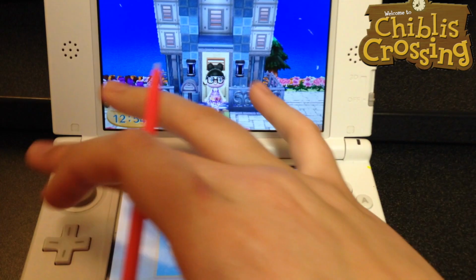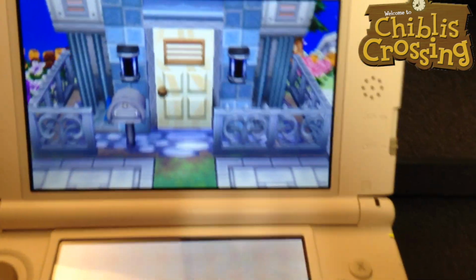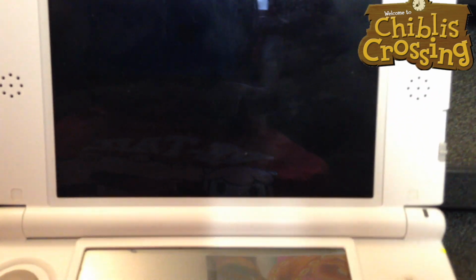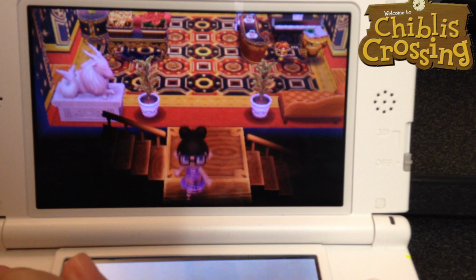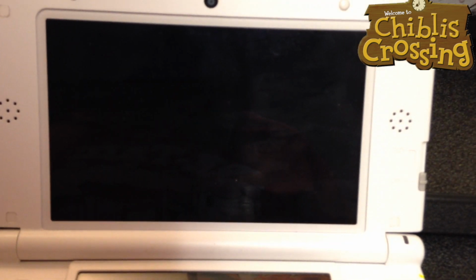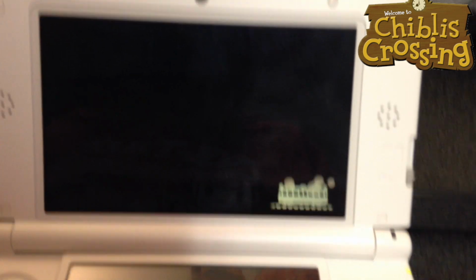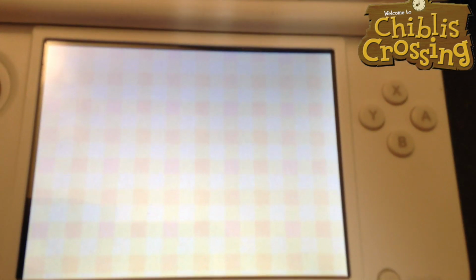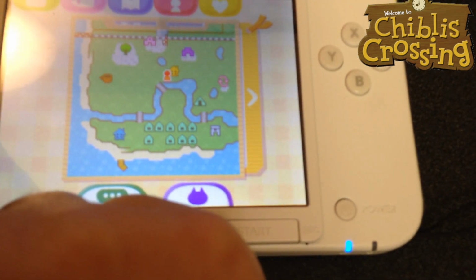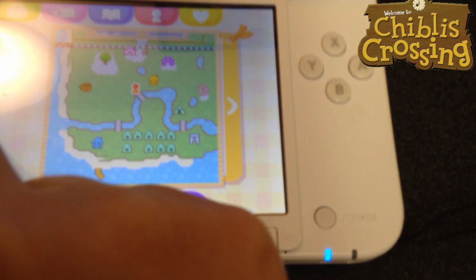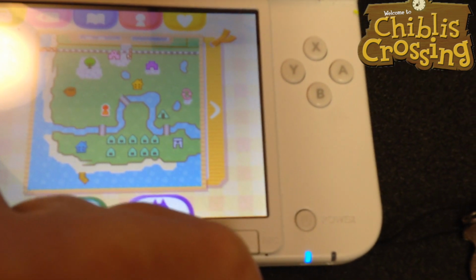Nothing happened yet. So we're going to go inside my house, and back outside. And then hopefully, if it worked, the villager house will be at the bottom. Yeah, it is. Okay, let's go check and make sure that I aligned it properly. Make sure you can go inside and outside all buildings that you move. Very important.